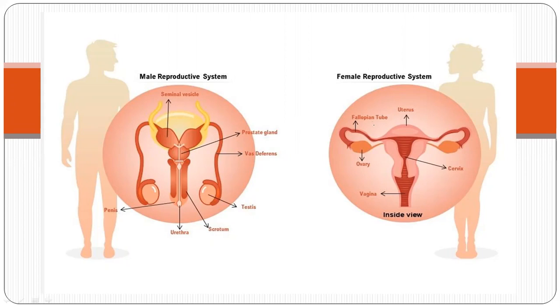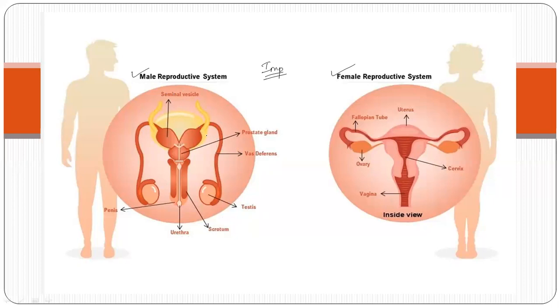Coming to this, in the male reproductive system and female reproductive system, these two diagrams are very important from your exam point of view. Now, these are the different parts of the male reproductive system: seminal vesicle, prostate gland, vas deferens or vasa deferentia, testis, scrotum, urethra and penis.